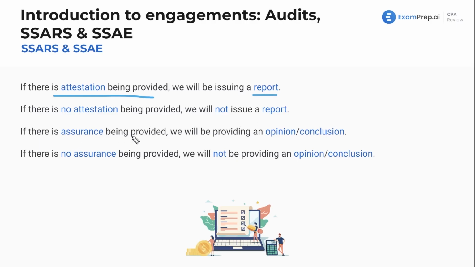If there's assurance being provided, we're going to be providing an opinion or conclusion. And if there's no assurance being provided, we will not be providing an opinion or conclusion. We're also going to dive in the types of assurance, the difference between attestation and assurance. Assurance, we're going to see reasonable assurance. We're going to see that term over and over again. This is you giving more weight to something. This is you saying, yeah, this looks good, but this is you giving significant weight. You're actually giving an opinion.